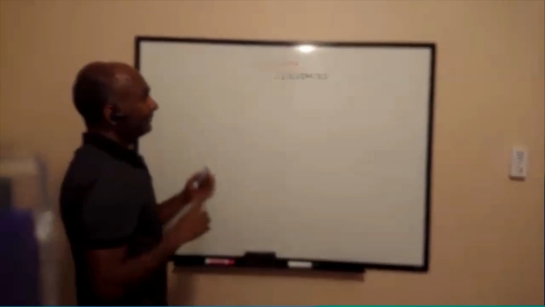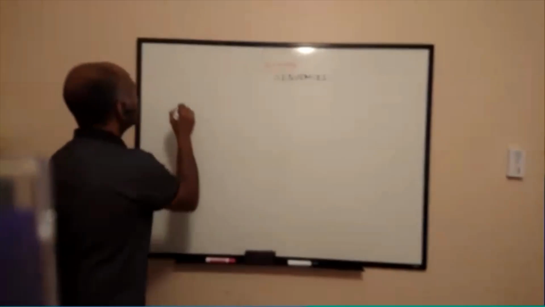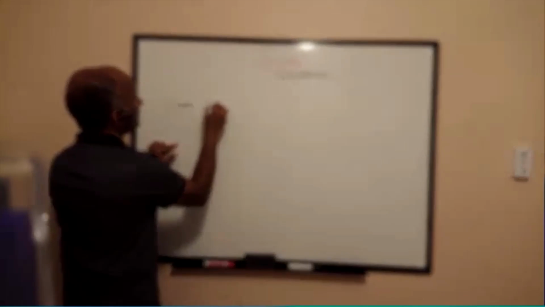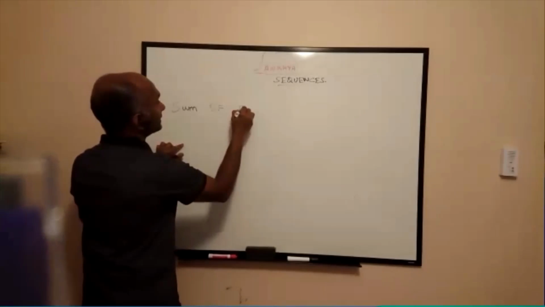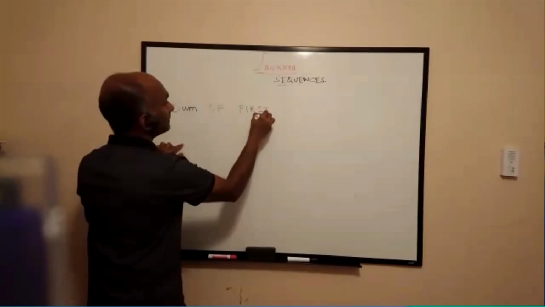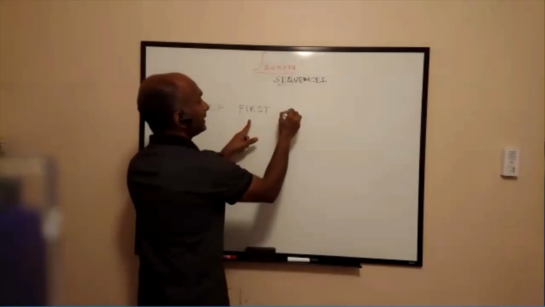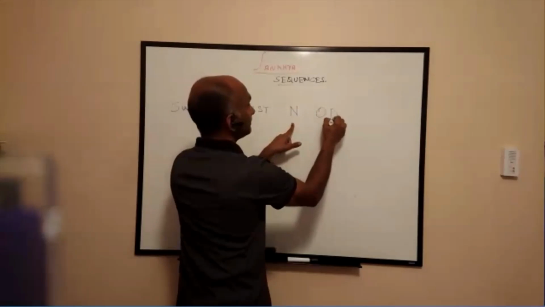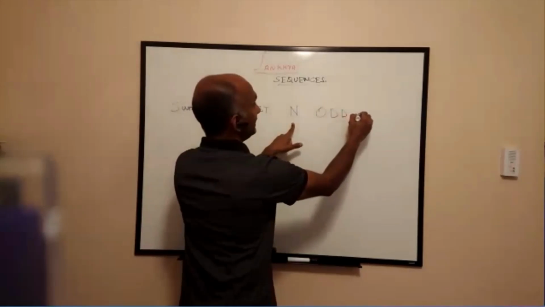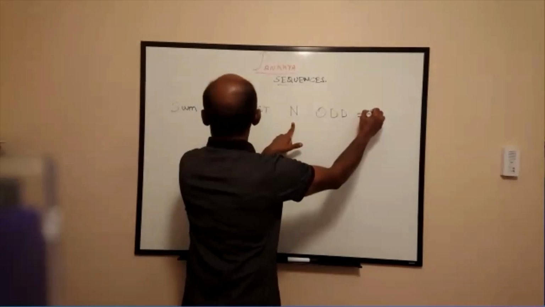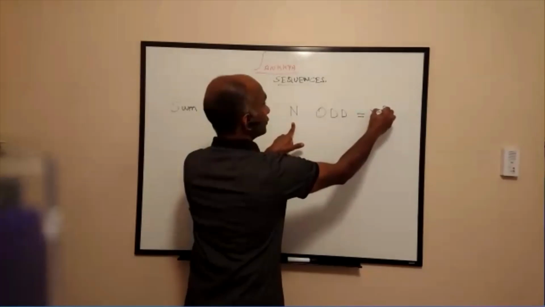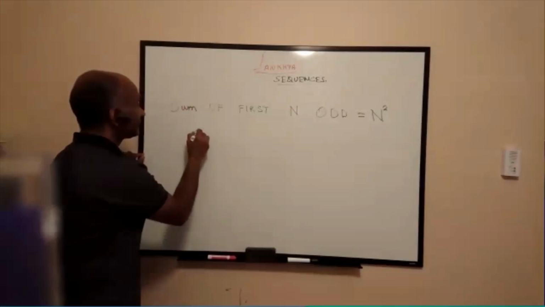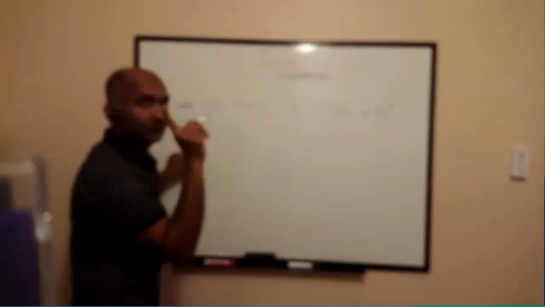So previously, what we saw is that the sum of first n odd numbers is n square. Agree? When you had just one, n was 1.